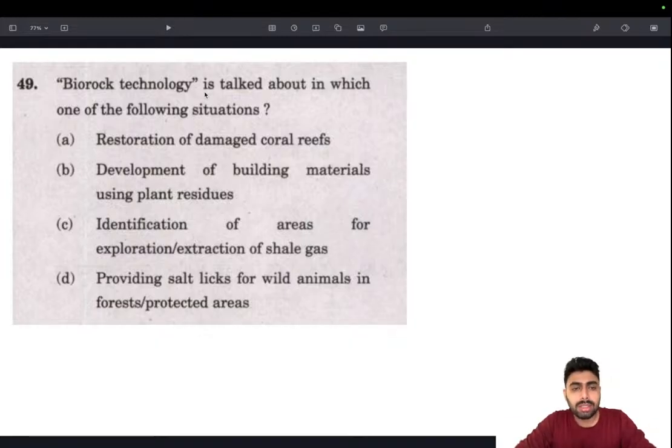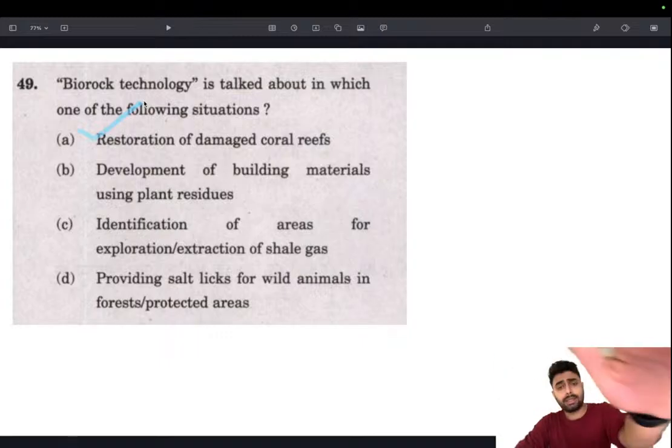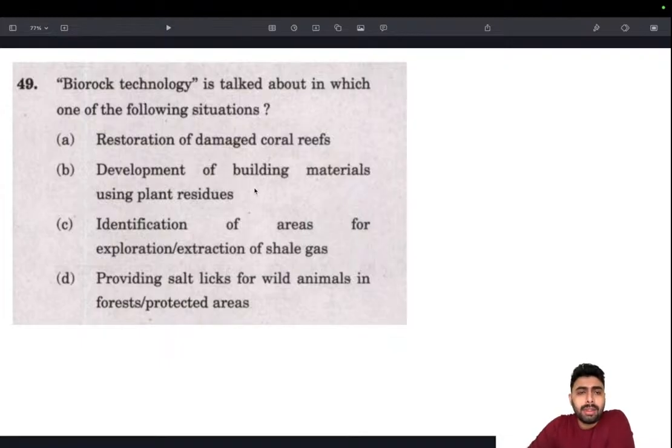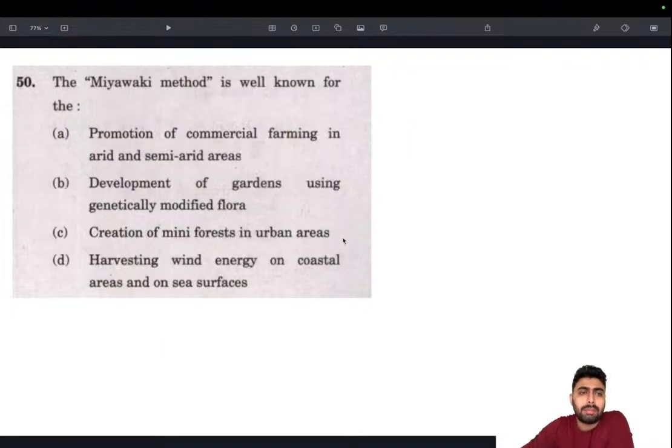So through this technology we can renew or replant the lost, damaged or bleached coral reefs and restore the ocean ecosystem. So that's one way you can do it. So this is the answer: restoration of damaged coral reefs. Okay, moving on. The next one will be the Miyawaki method. This was very much in the news actually.